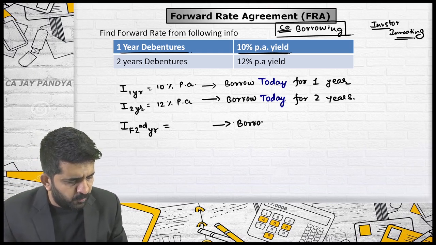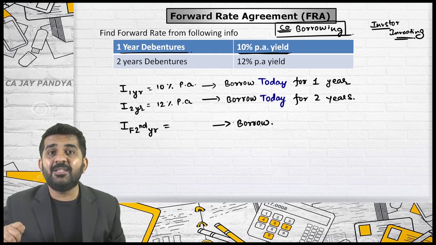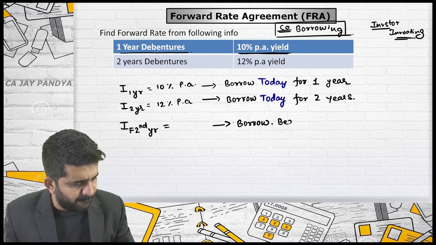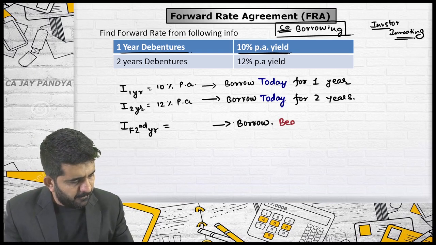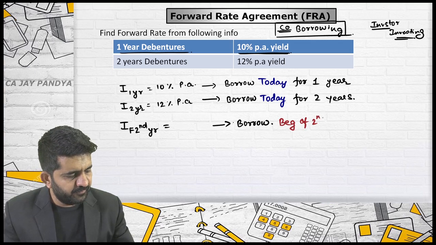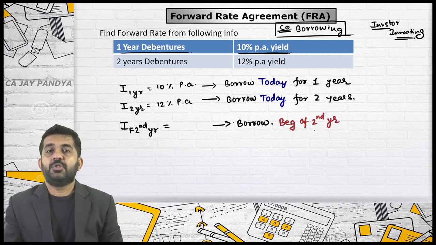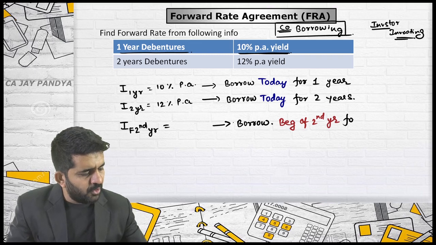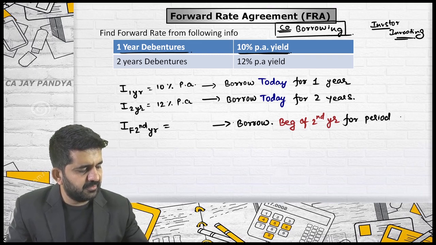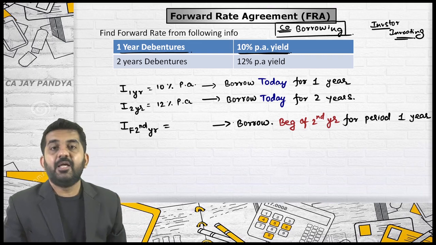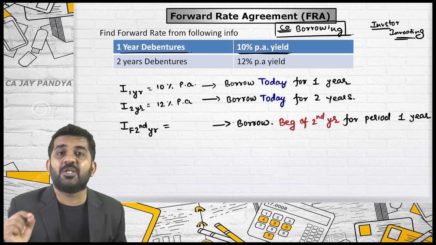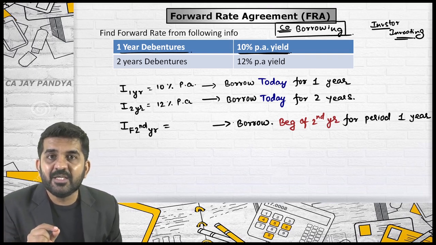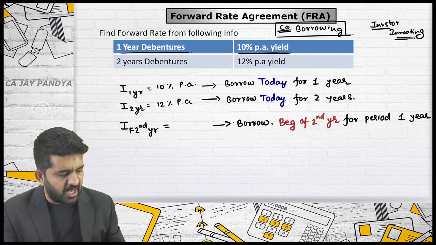If you want to borrow at the end of the first year, at the beginning of the second year, but for the period of 1 year, then this rate is nothing but the forward rate for the second year. Is it alright? And that is what is asked in the question.